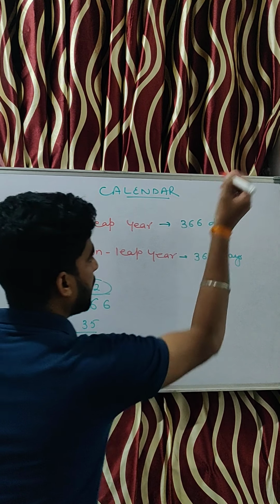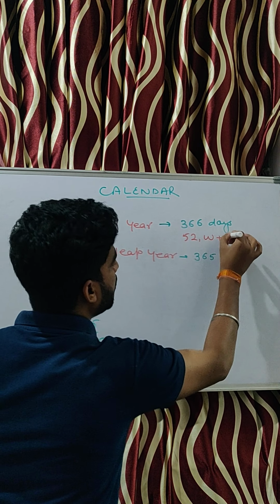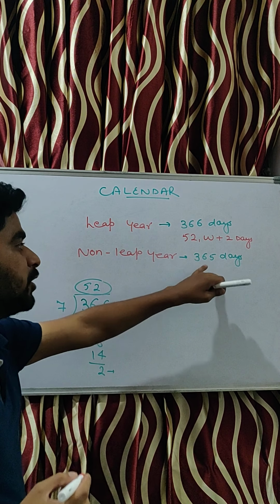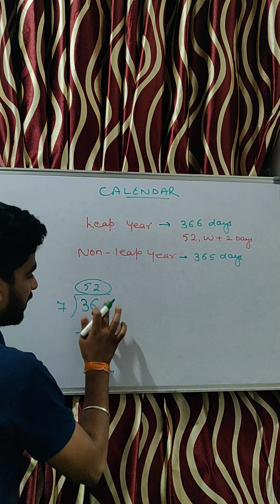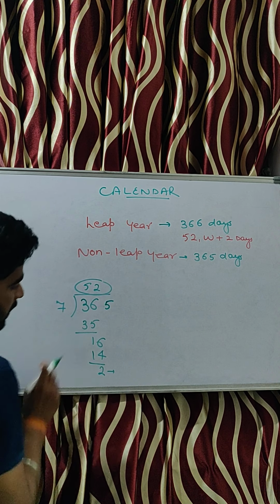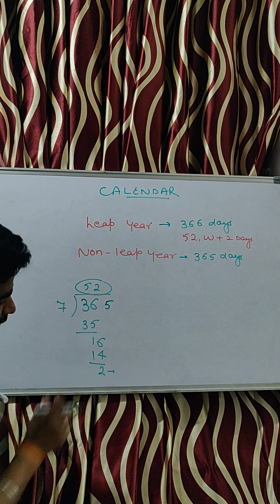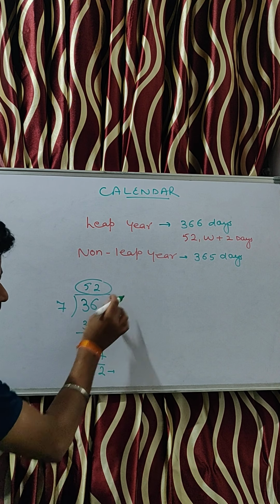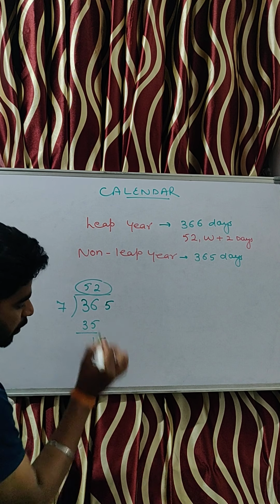So 52 weeks plus 2 days. And if I talk about 365, the same calculation applies. 7 5s are 35, 1 will be remaining and 15, the 5 will be carried down, 7 2s are 14 and the remainder will be 1 only.